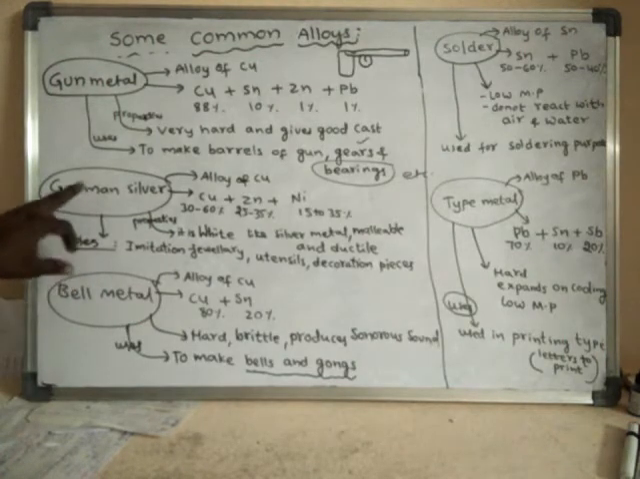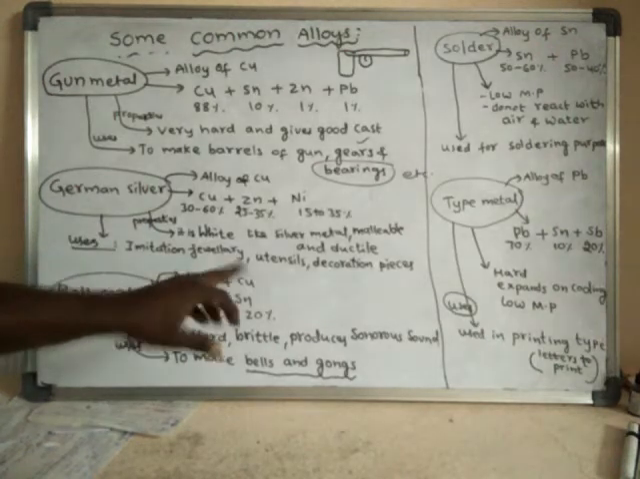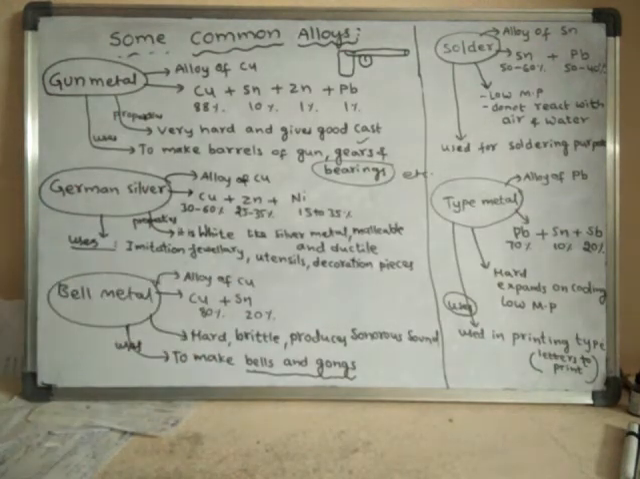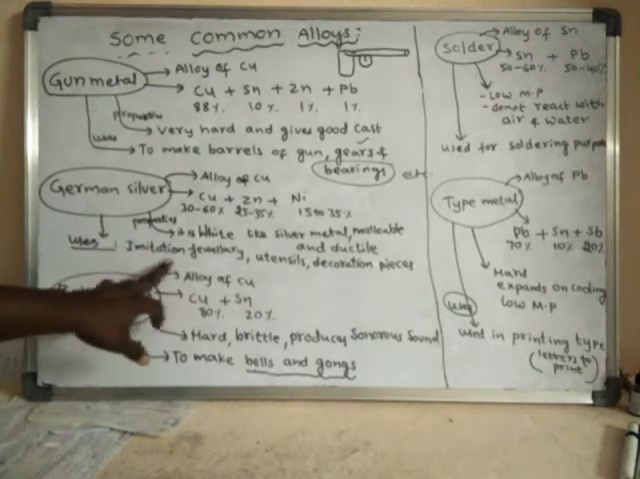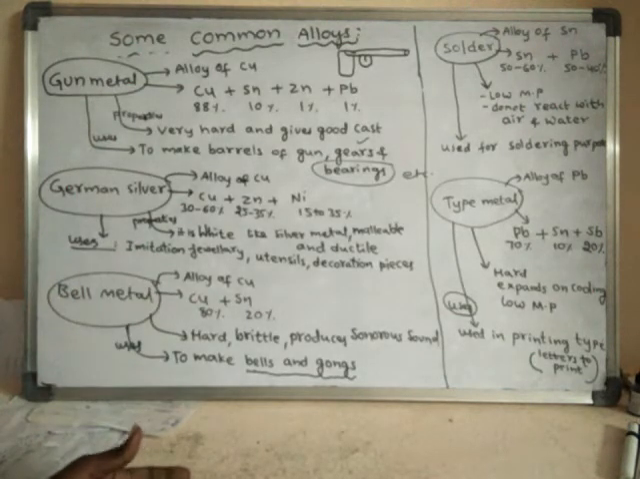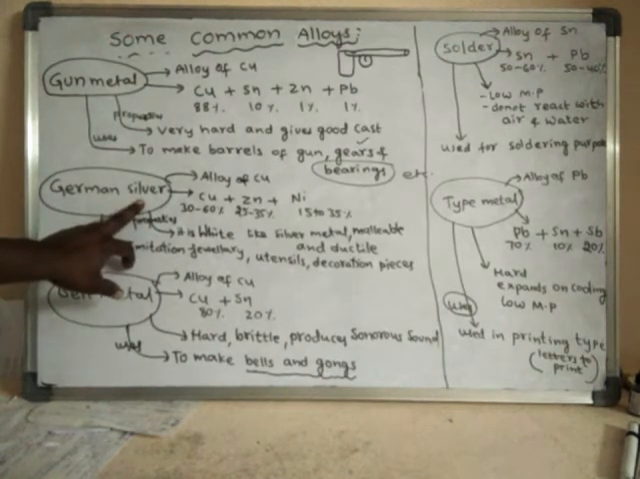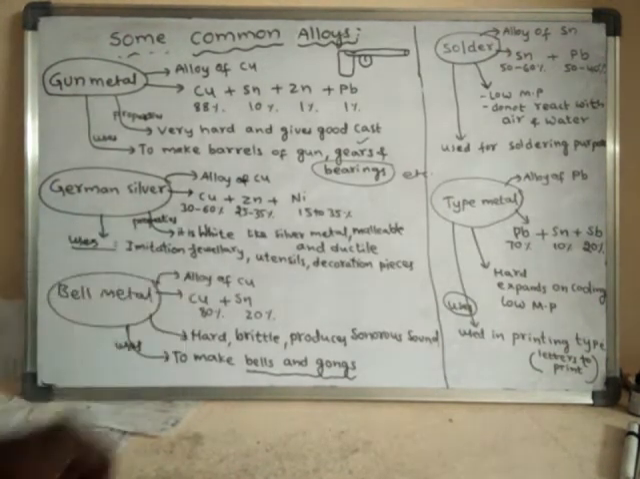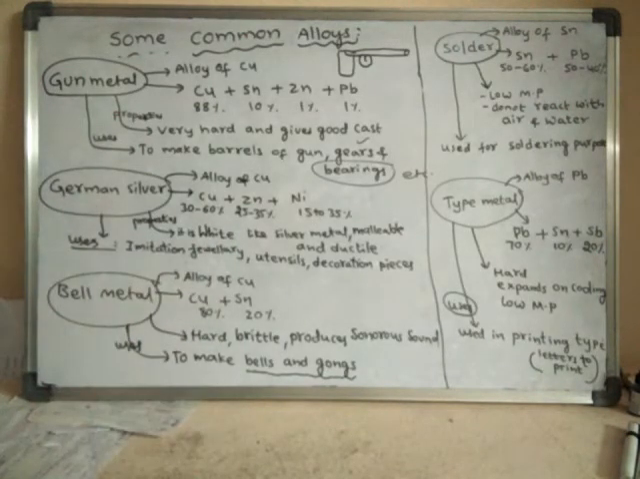If you see the uses of German silver, it is used to make imitation jewelry. That means it looks like silver jewelry, but it is not silver jewelry. Imitation means it looks like. So German silver is used to make imitation jewelry. It is an imitation of silver. That means it appears like silver metal, silver jewelry, but it is not silver jewelry.